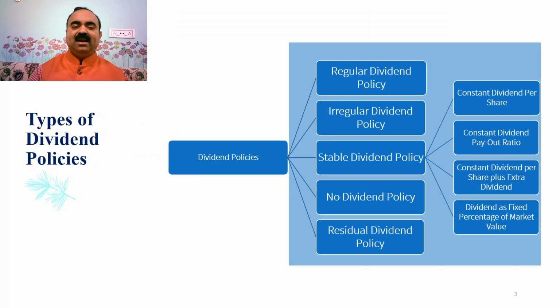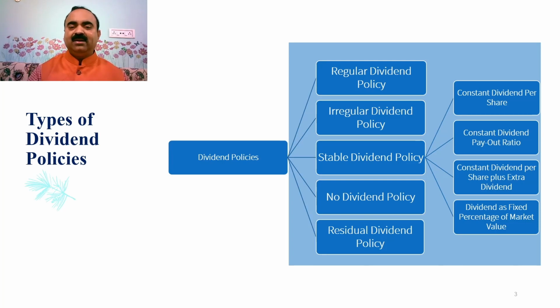In this slide, I have explained about different types of dividend policies. There are 5 types of dividend policies in practice. 1. Regular dividend policy. 2. Irregular dividend policy. 3. Stable dividend policy. 4. No dividend policy. And 5. Residual dividend policy. Stable dividend policy can be again divided into 4 subcategories.